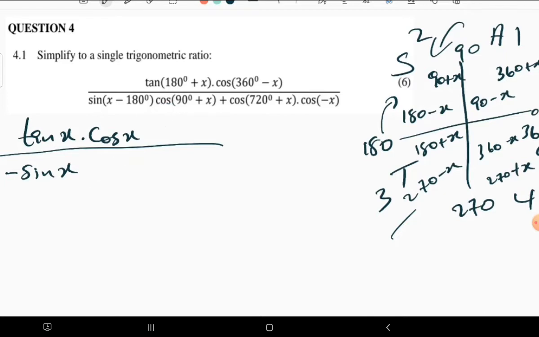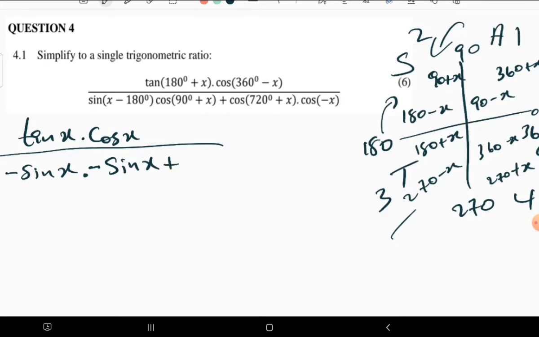Now, I think in a previous video I have already explained how these things change and why. So now we just know that this is the second quadrant, and cos, if this is 90 plus, is going to change to be sine. So you just need to ask yourself, what is the sign of cos in the second quadrant? It's negative. So it's going to be negative of this trig ratio that it is changing to, so it's negative sine x.